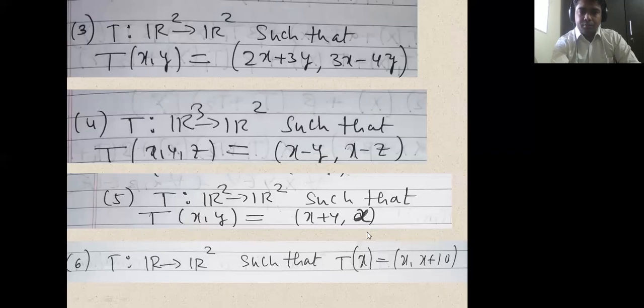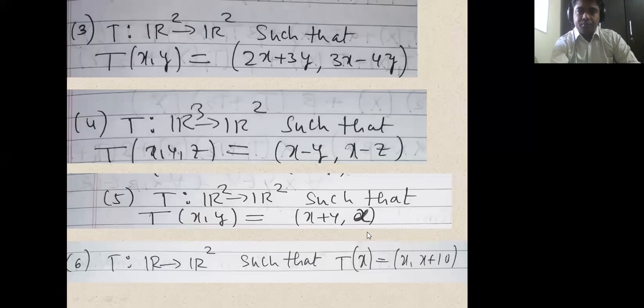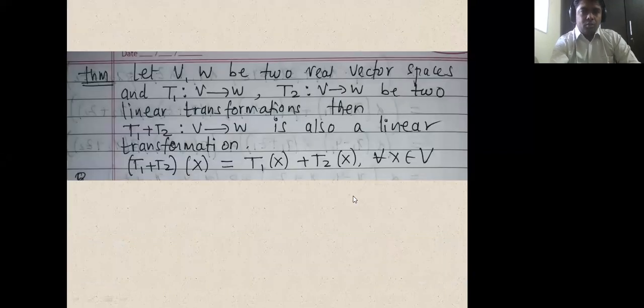Okay, let us see which theorems we have. So this is the first theorem, today's first theorem. What it says: if I have two vector spaces V and W, and there are two maps, T1 from V to W, also T2 from V to W, two linear transformations, then their addition T1 plus T2 from V to W is also a linear transformation.